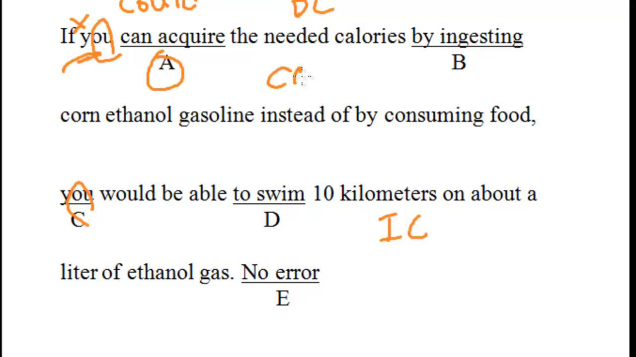I know the past tense of can is could, but it's not saying you drank the gasoline in the past, right? That makes no sense. So this one has to be a hypothetical could. I know could means a likely situation as opposed to would, which is really unlikely, but in this case, it would be if you could acquire the necessary calories, then you would be able to swim. Okay, so the answer is A.